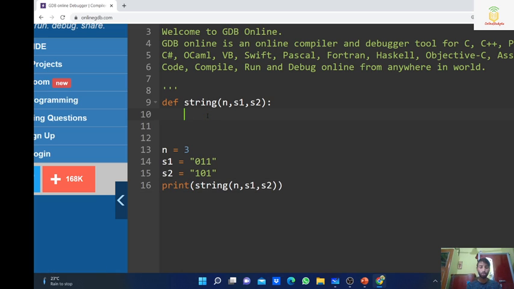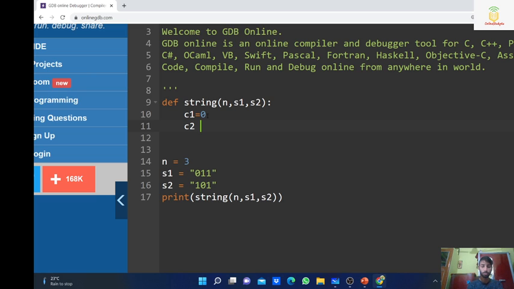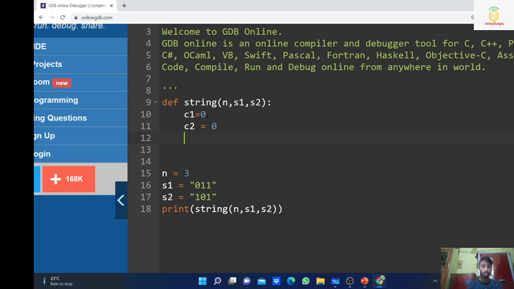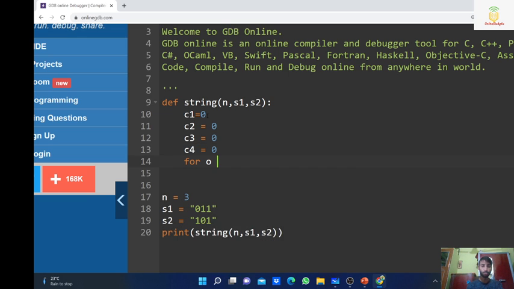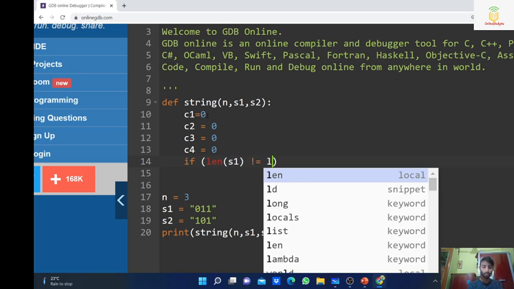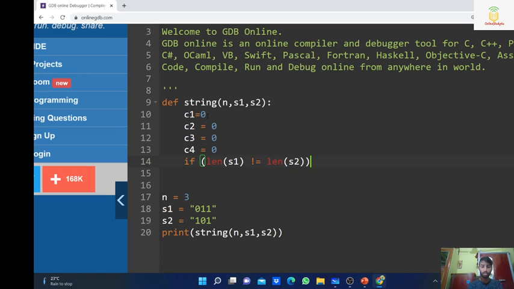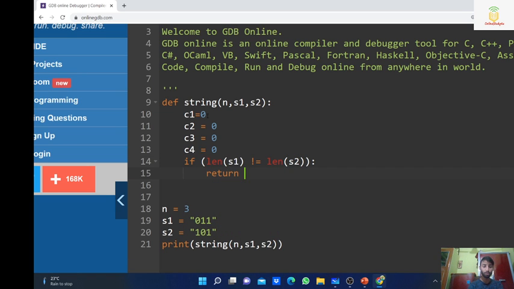First, I am going to take four variables: C1 equal to 0, initialized by 0, C2 is equal to 0, C3 is equal to 0 and C4 is equal to 0. Now let's check the edge case. If length of S1 is not equal to length of S2, that is our edge case. In that case, we will always return false.